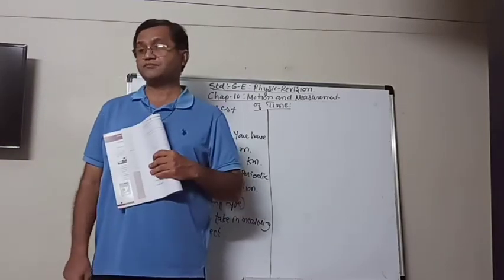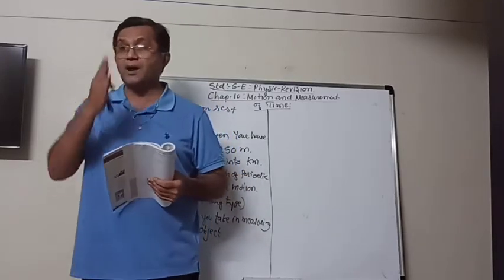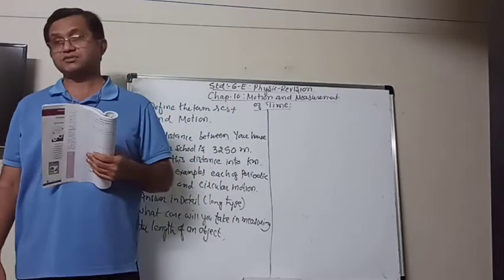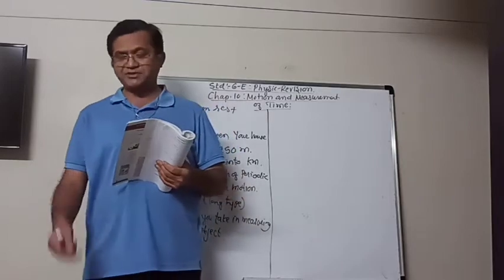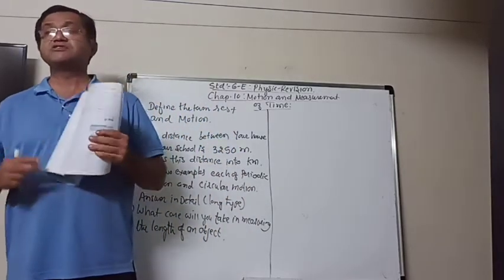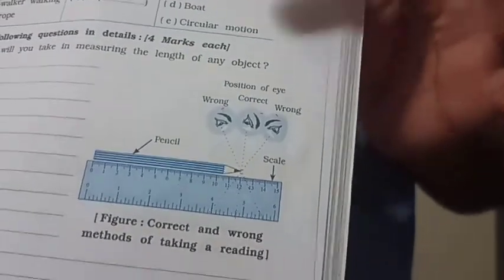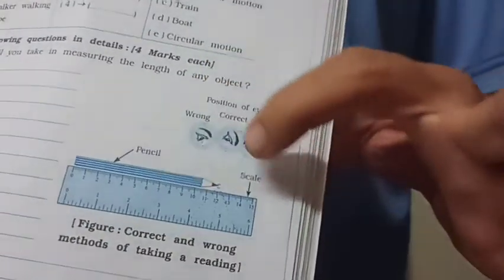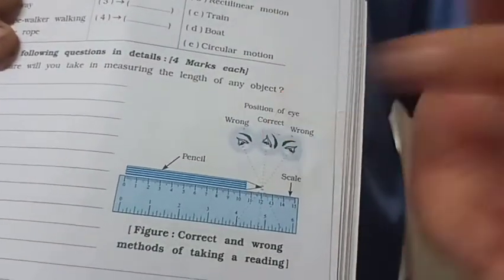Then when you read the final answer, the length, your eyes must be exactly above that object. It should not be on the right or left side, but your eye position should be exactly like that in the picture here. Both sides are the wrong position, but the middle one is the correct position of the eye.